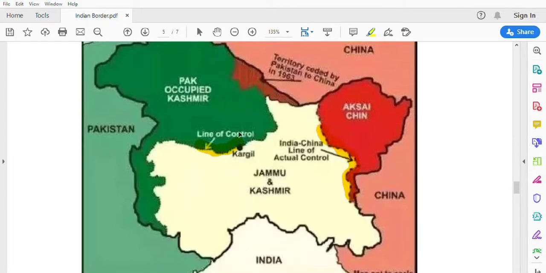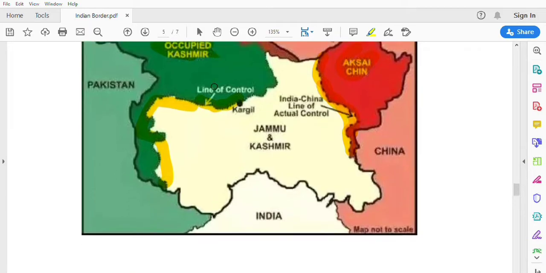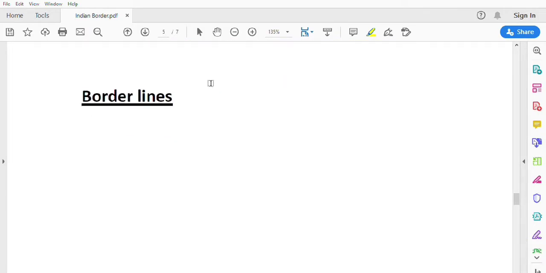In the state of Jammu and Kashmir, the area up to here is occupied by China. This area is known as Aksai Chin. Pakistan occupied Kashmir is up to this area, and this borderline is called the line of control. This is about the LOC and LAC borderlines.